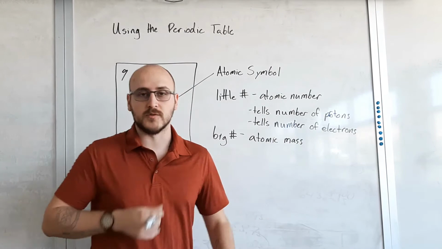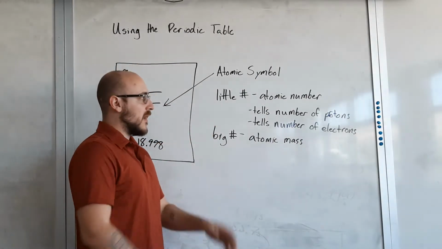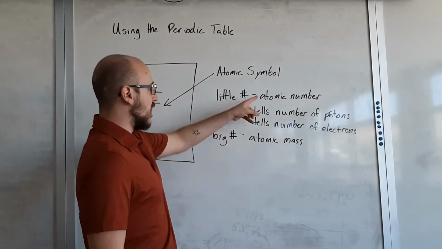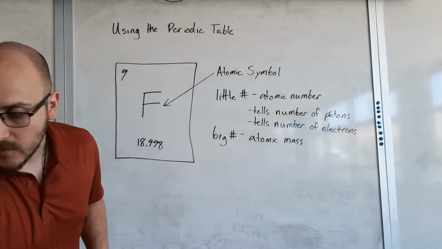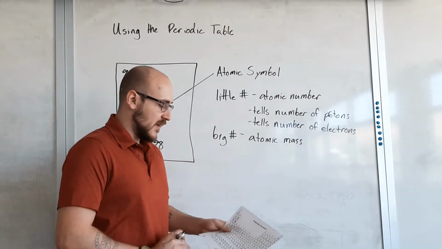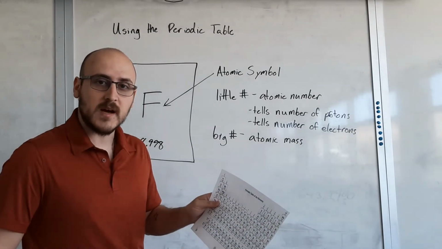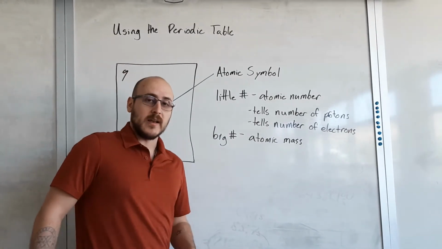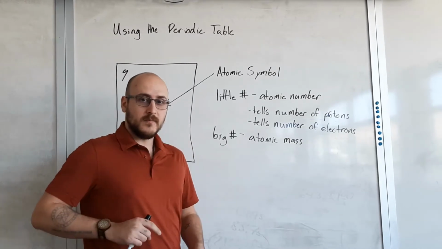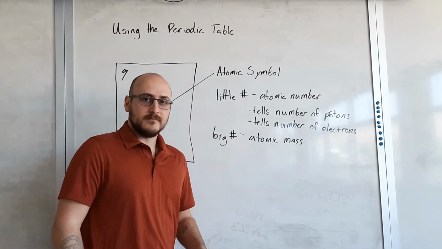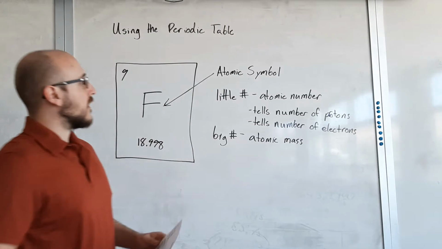And we don't. These are all neutral elements, an equal amount of positive and negative. So the atomic number, if you look at any element, will tell you how many protons it has and how many electrons it has. Like nickel, which has a 28 as its atomic number. So a nickel atom has 28 protons and 28 electrons.